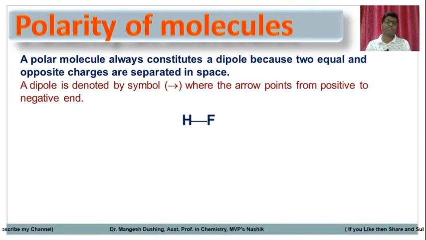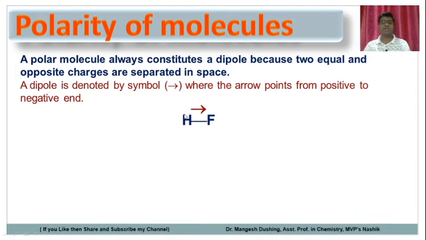For example, the HF molecule. In the HF molecule, fluorine is more electronegative than hydrogen. So fluorine pulls the sigma bonding electrons towards itself. Because of that, fluorine will have a partial negative charge while hydrogen has a partial positive charge. So from positive to negative, this arrow shows a dipole.